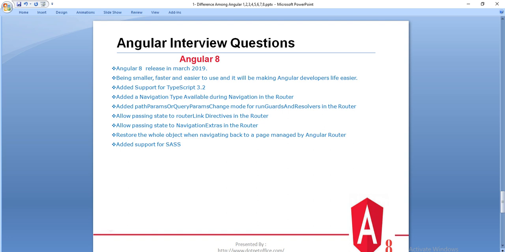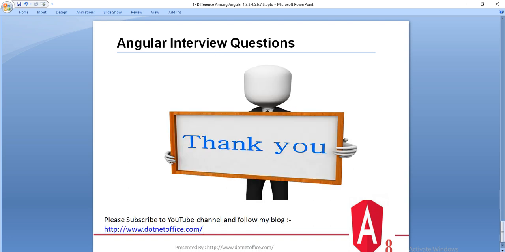So these are some of the features which were added in Angular 8, and these are all the differences among these Angular versions. So related to any Angular topic, if you have any doubt or question, please comment.